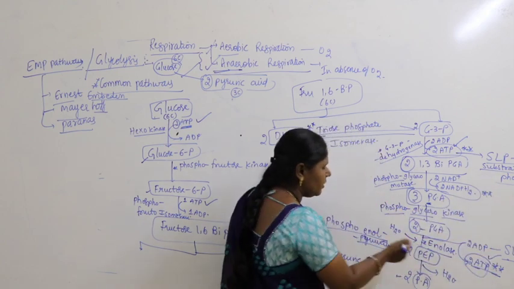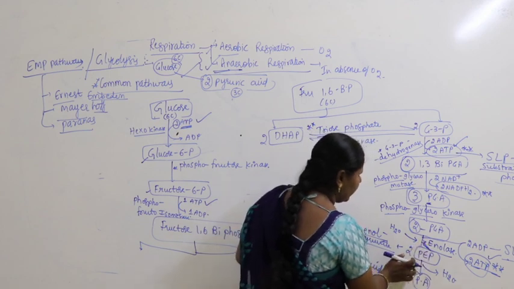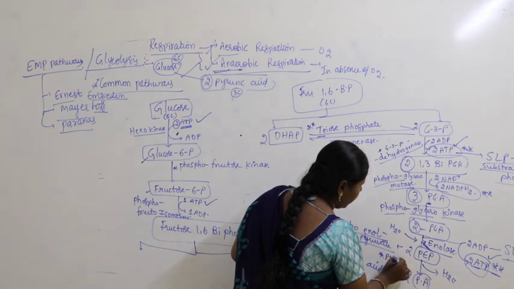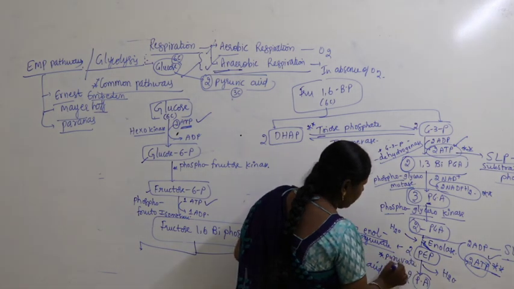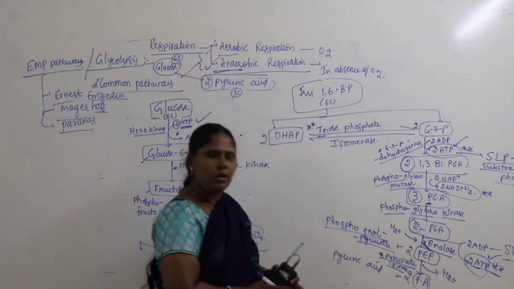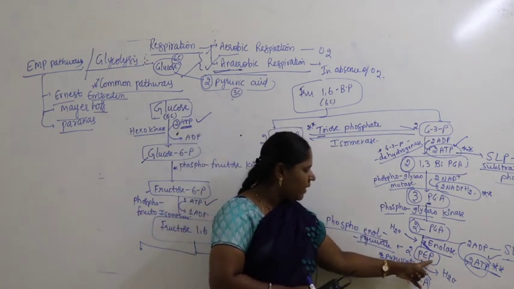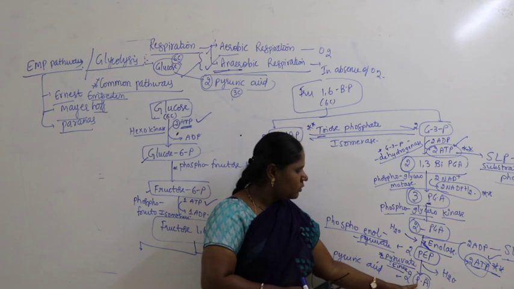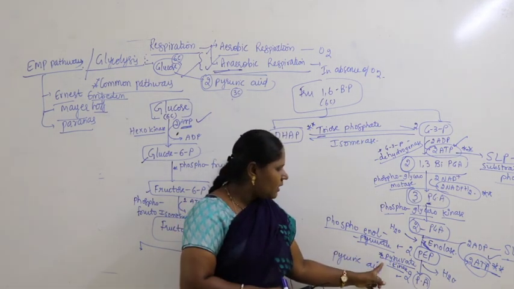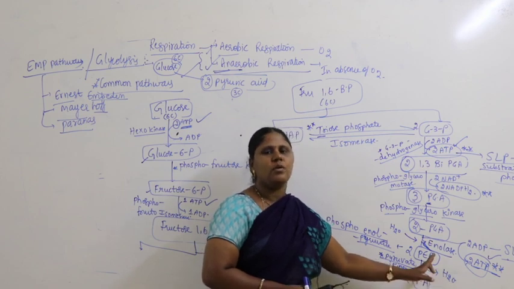So who is the enzyme here? This is the enolase. And finally here, who is the enzyme? I will write here pyruvate kinase. What is the name of the enzyme? Pyruvate kinase. Two molecules of phosphoenol pyruvic acid convert into pyruvic acid with the help of the enzyme pyruvate kinase with the release of a water molecule.